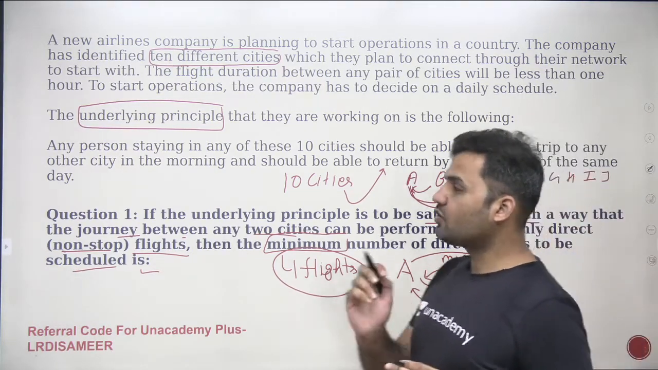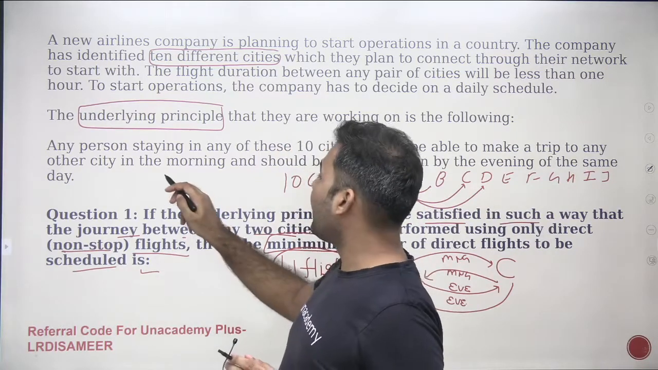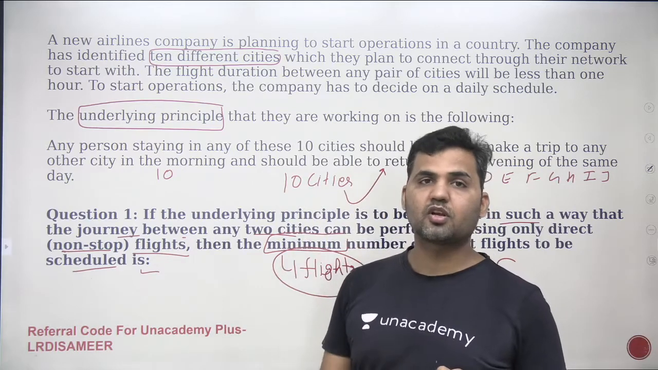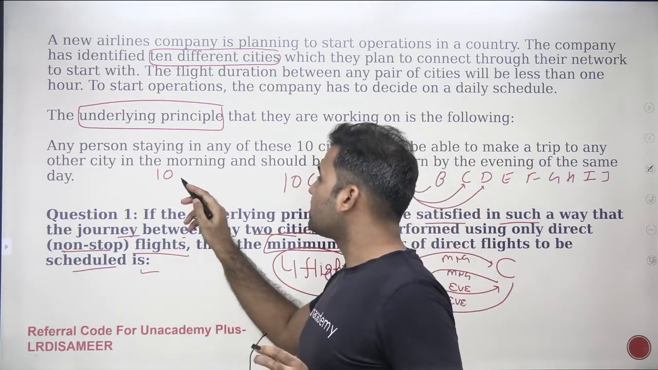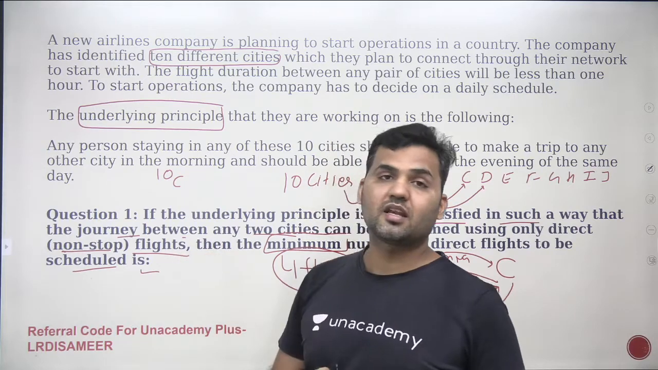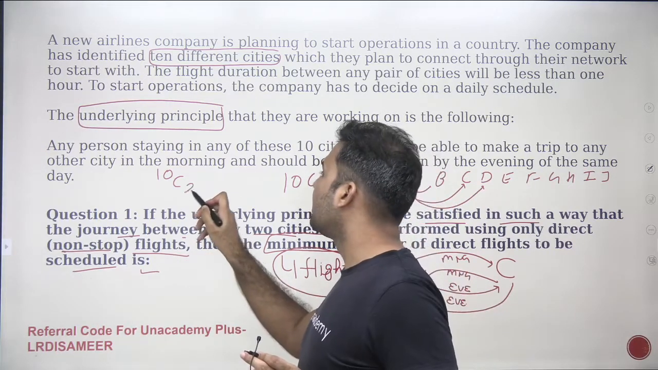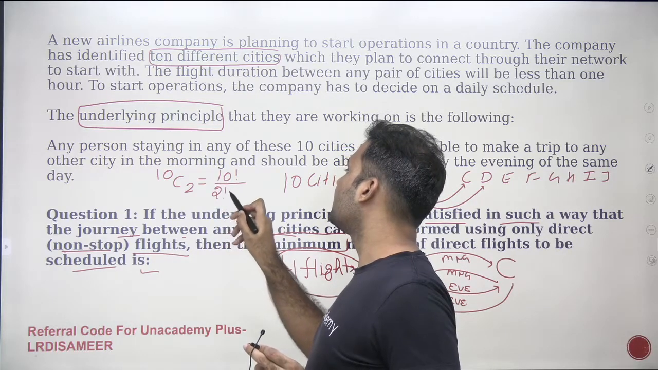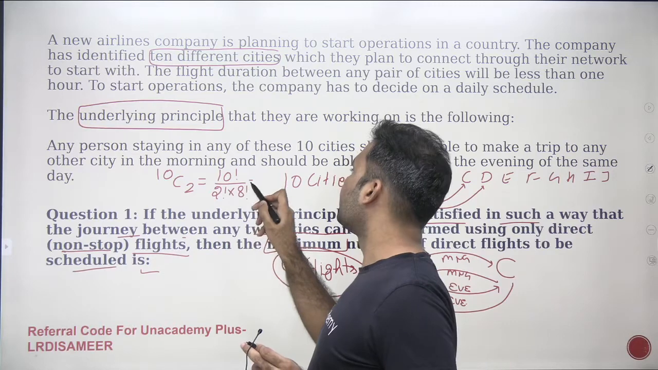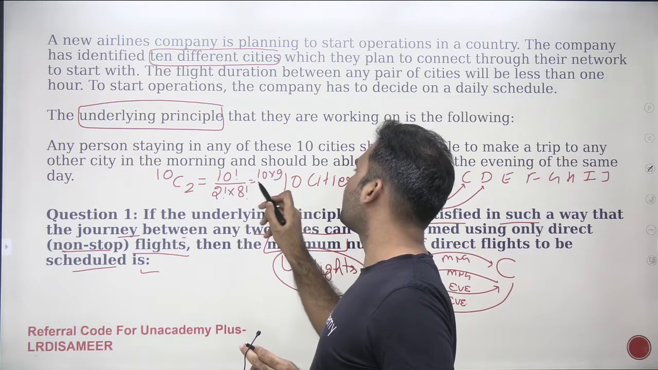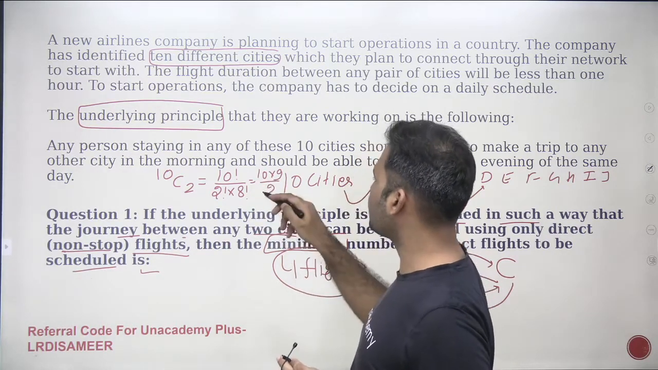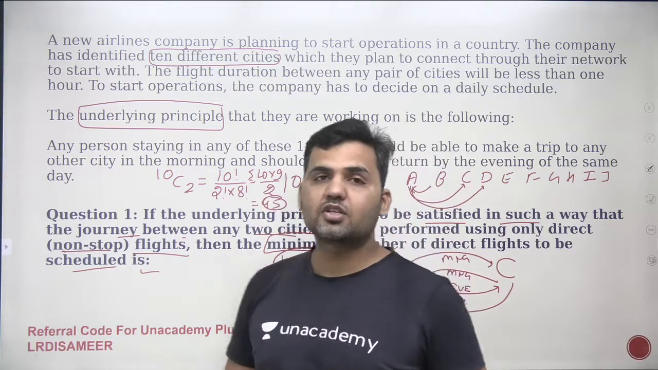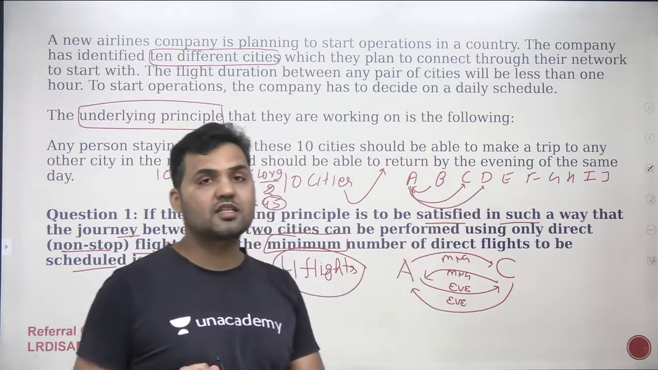Now you tell me, if you know the basic concept of combination, if I have to pick any two cities out of the given 10 cities, what are the different possible combinations? If I want to select any two cities out of 10, the number of possible selections is 10C2. And what is 10C2? It is 10 factorial divided by 2 factorial multiplied by 8 factorial, which is equal to 10 into 9 upon 2. 8 factorial will get cancelled. This is coming out to be 45. That means the total possible combinations of selecting two cities out of these 10 cities are 45.